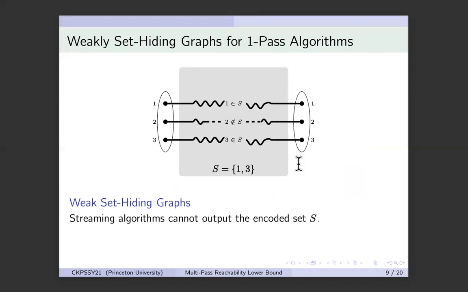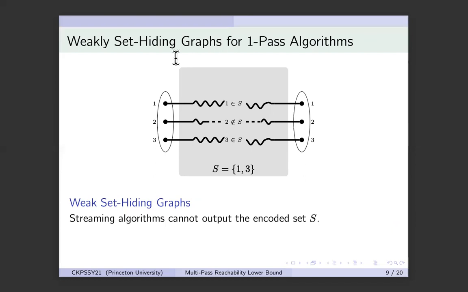All I want from my streaming algorithm is that if it has low memory and few passes, then it should not be able to output the set correctly. It may know most of the elements in the set. It may be able to output a good approximation to it. But for the purposes of the weakly set hiding property, all I want from the algorithm is that it cannot output the set exactly.